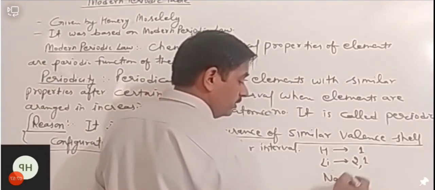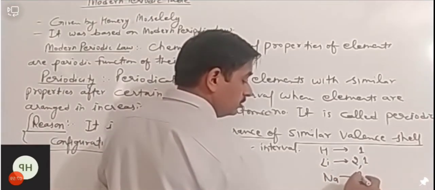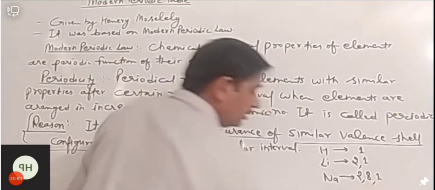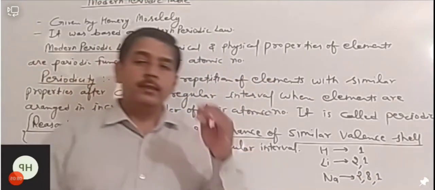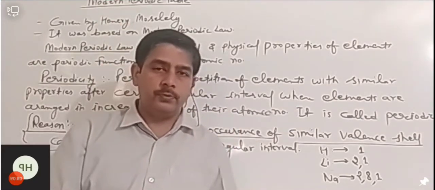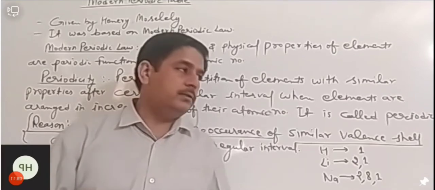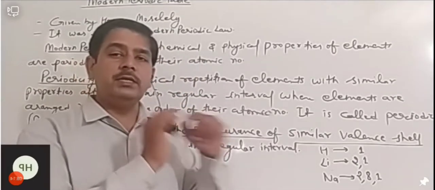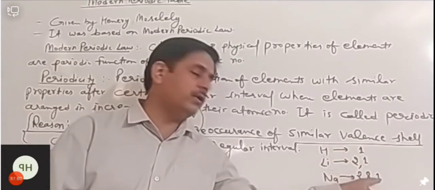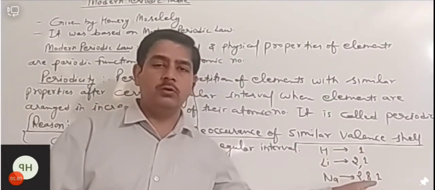If we see the electronic configuration of these elements, hydrogen has 1, lithium has 2, 1, and sodium has 2, 8, 1. Here you can see hydrogen, lithium and sodium are vertically arranged in a group, one after another. But if you see the valence electrons, you will find there is only 1 electron in the outermost shell in all these elements.